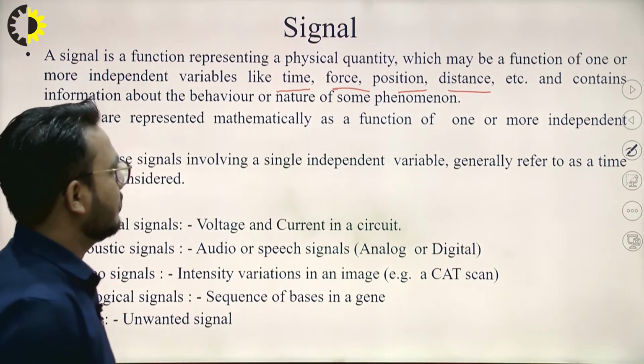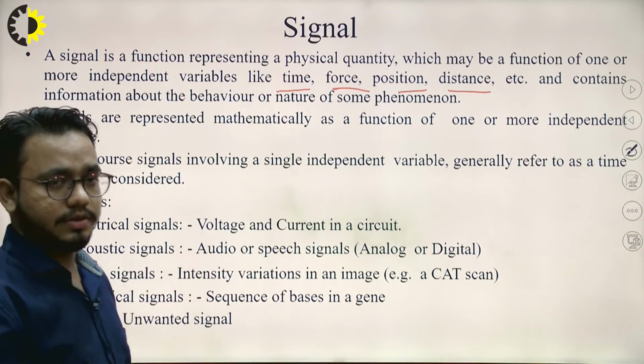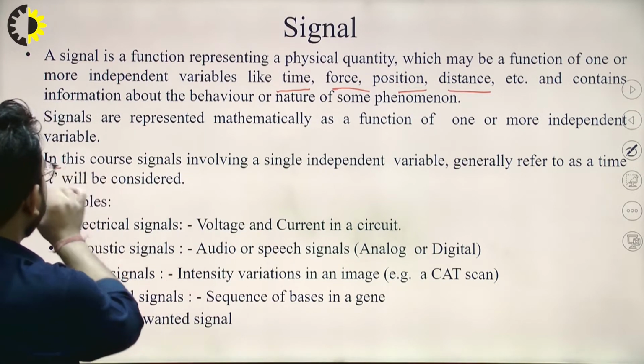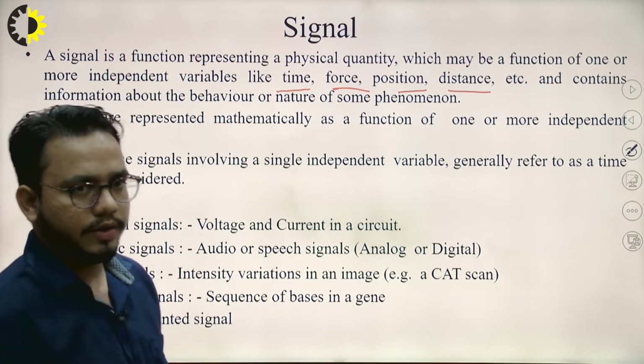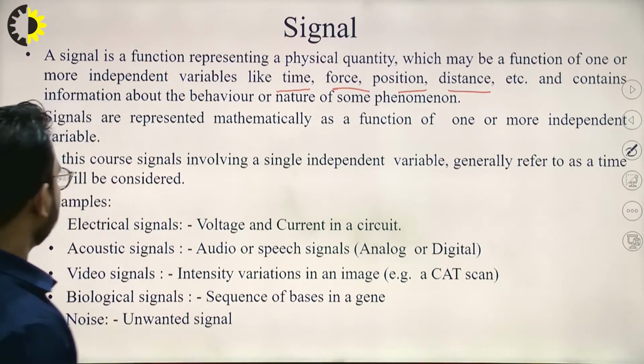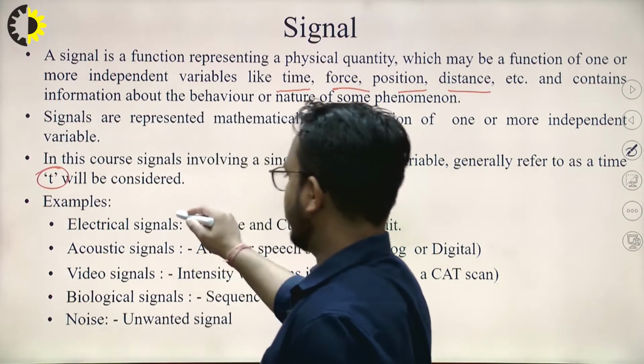In this subject, we are going to deal with t only. This is the independent quantity.